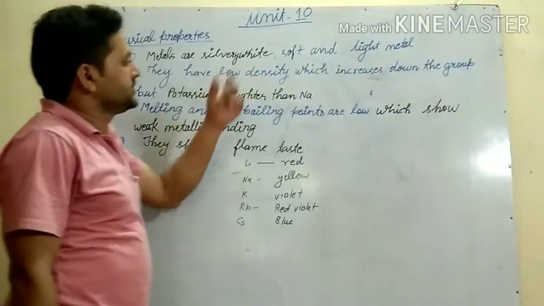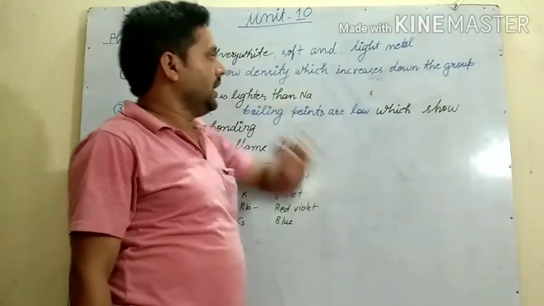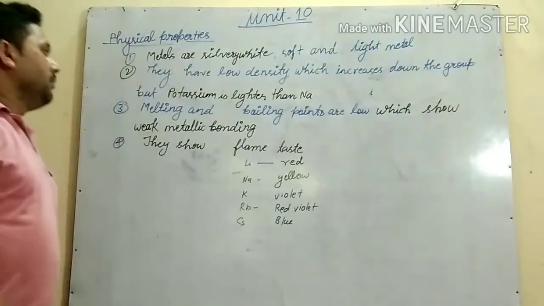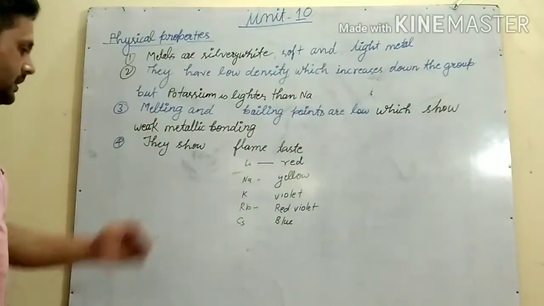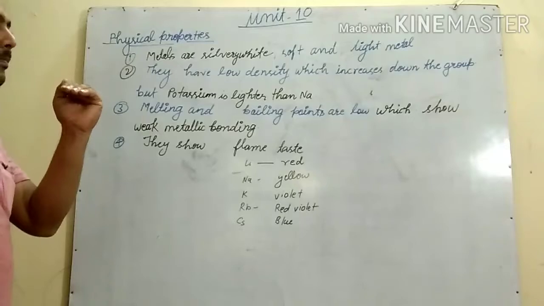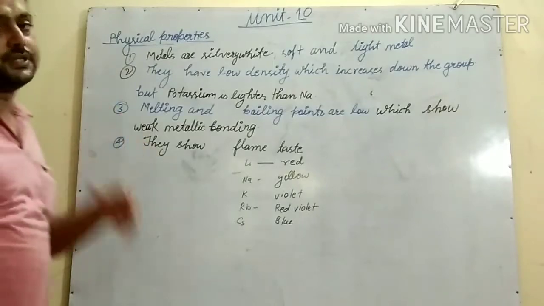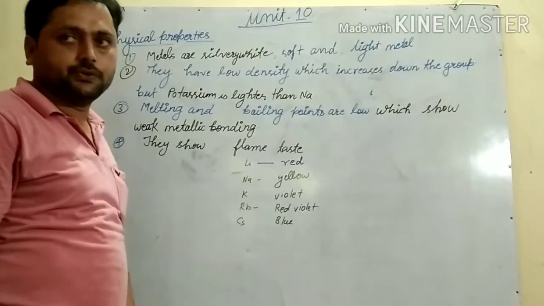They have low density which increases down the group. Being bigger in size in a period, their density is low.